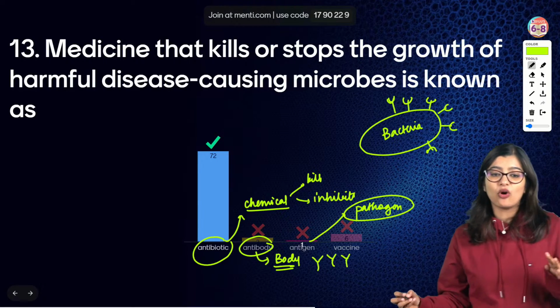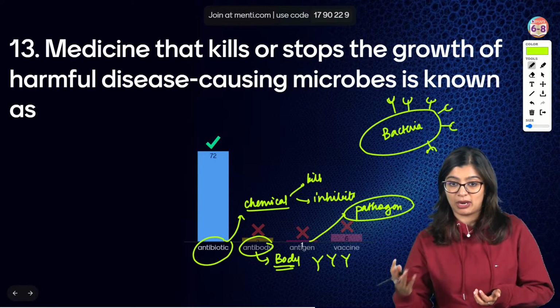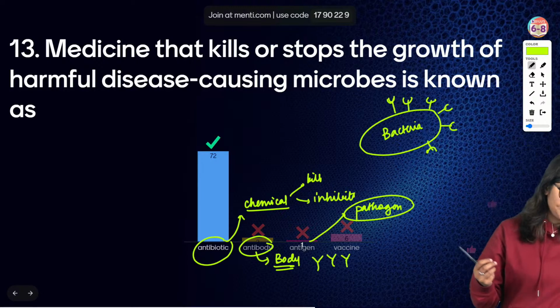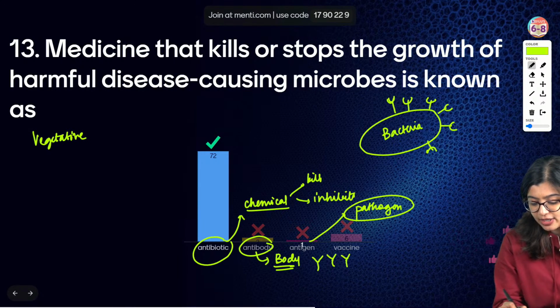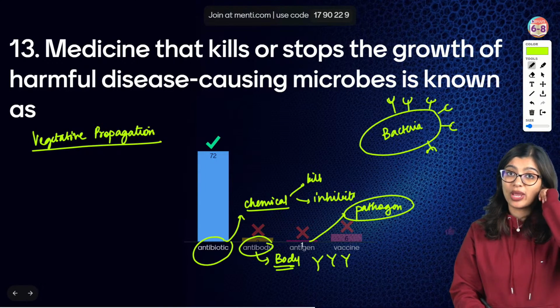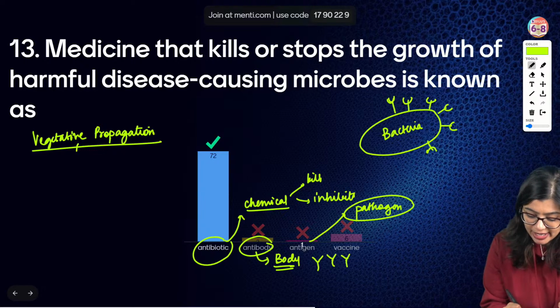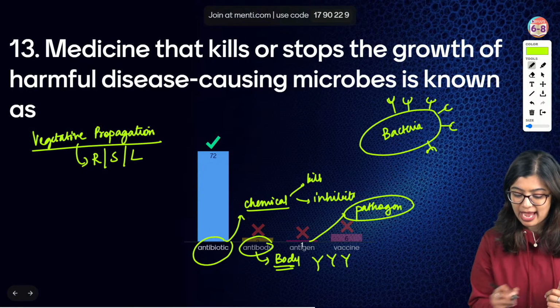Okay. Before I go on to the next question, I have Divya and Sarthak spamming excessively about budding and vegetative propagation. Now, what is vegetative propagation? Vegetative propagation is basically a method of growing plants, right? By using the vegetative parts, which includes the root, the stem, and the leaf.